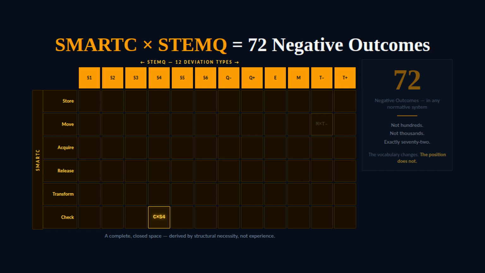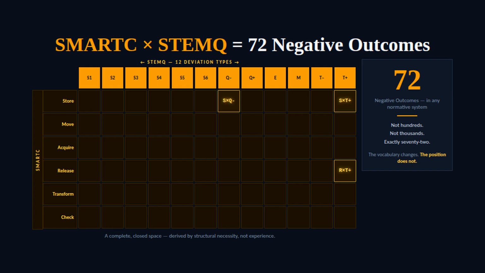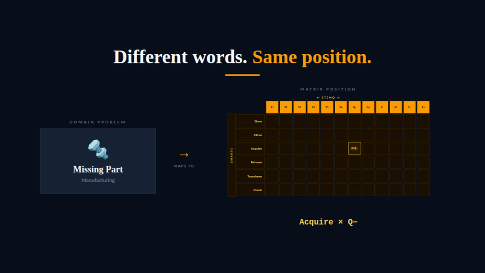6 activities, 12 deviations. The matrix of Smart C by STEM-Q produces exactly 72 possible negative outcomes. A complete, closed space. Not hundreds, not thousands. Exactly 72. Every problem in any normative system, from a factory to a hospital to a financial institution, is one position in this matrix. The vocabulary changes. The position does not. A late delivery, a missing part, a system error, a misdiagnosis, different words, different domains, different expertise, same structural position, every time.